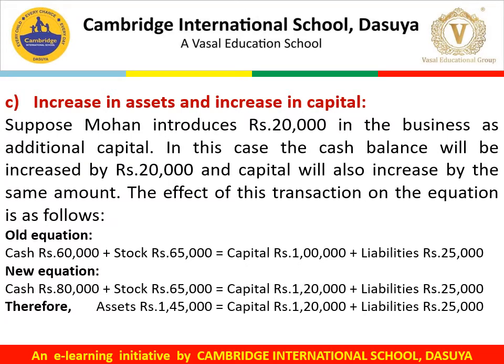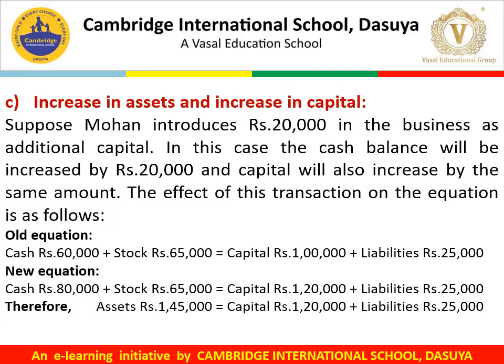Suppose Mohan introduces rupees 20,000 in the business as additional capital. In this case, the cash balance will increase by 20,000 and capital will also increase by the same amount. The effect of this transaction on the equation will be, we have an old equation where cash is 60,000, stock is 65,000, capital 1 lakh and liabilities rupees 25,000.